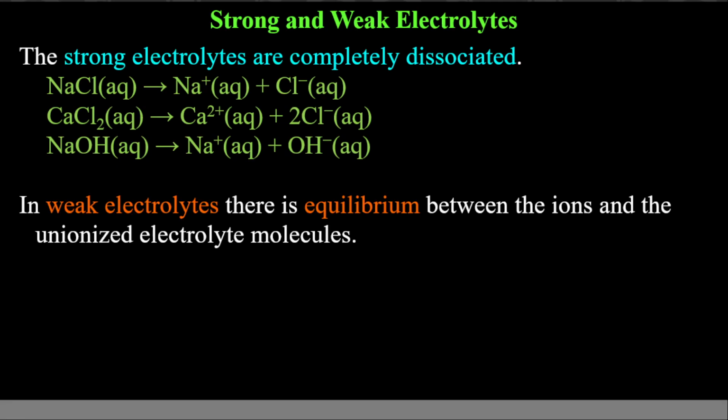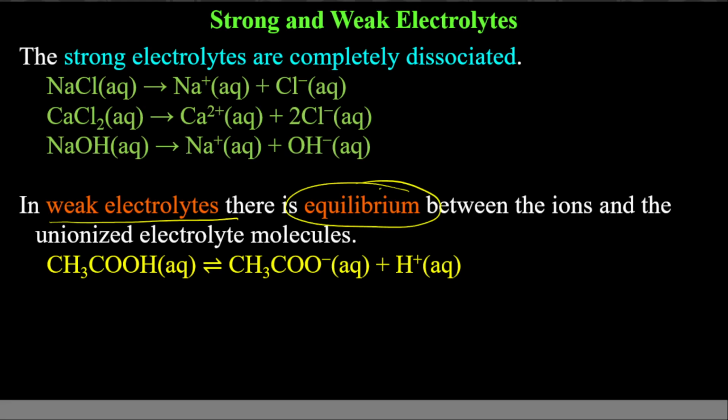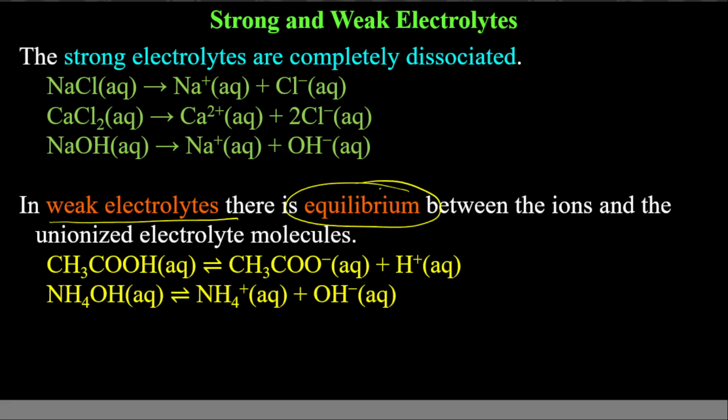Weak electrolytes will give us equilibrium. So most of the time we will be interested in equilibrium here. It means we will be dealing with weak acids, weak bases, weak salts, like that. Suppose acetic acid, this is weak acid. Ammonium hydroxide, this is weak base. Means they will have appreciable amounts of both reactants and products.